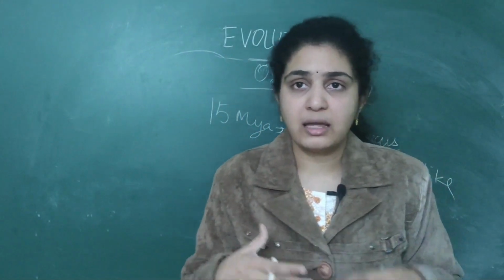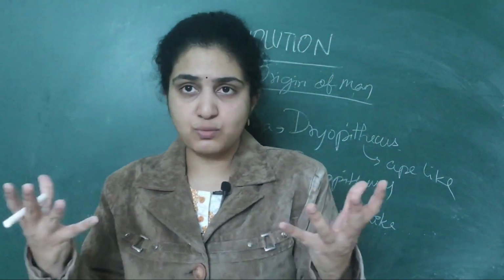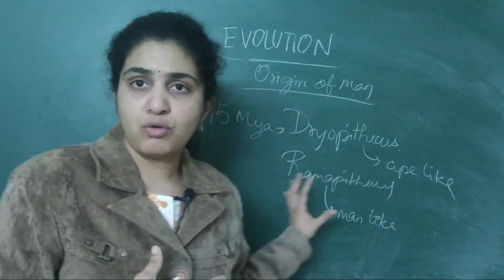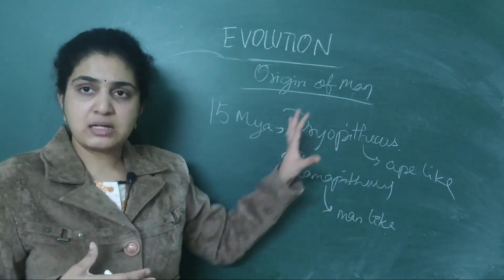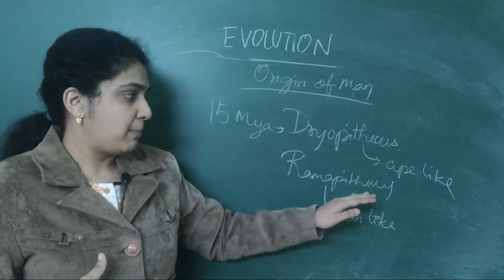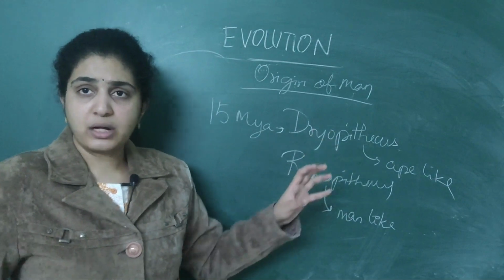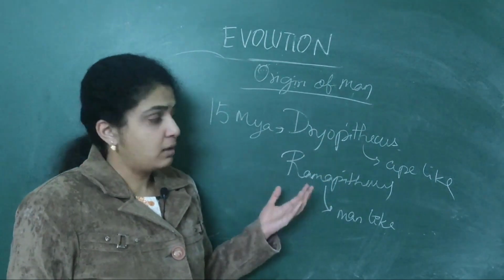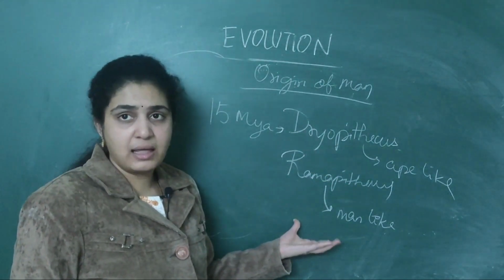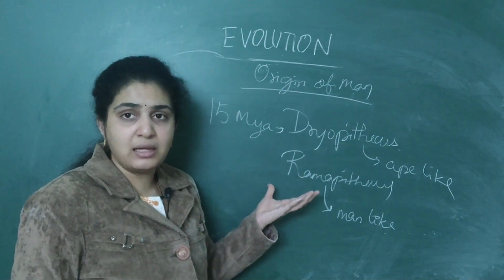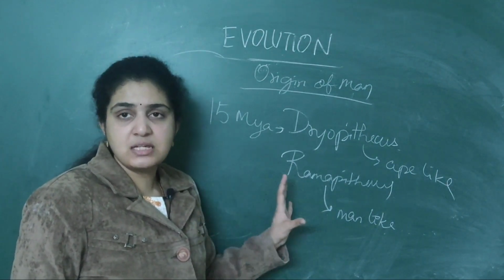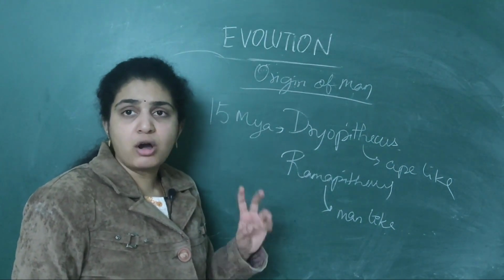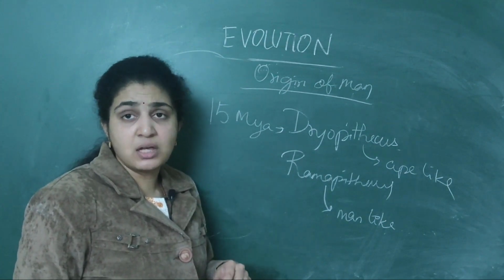They used to walk like gorillas and chimpanzees, which we see now. Which is ape-like? Dryopithecus is ape-like. Which is man-like? Ramapithecus is man-like. So they were first seen on the earth.